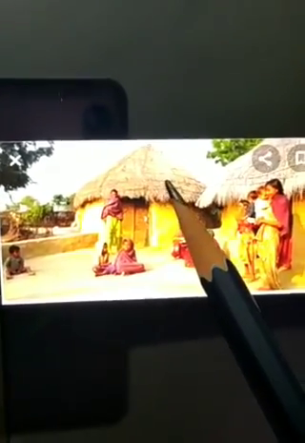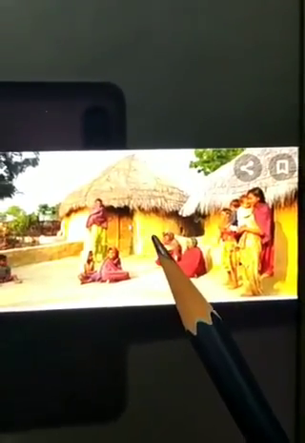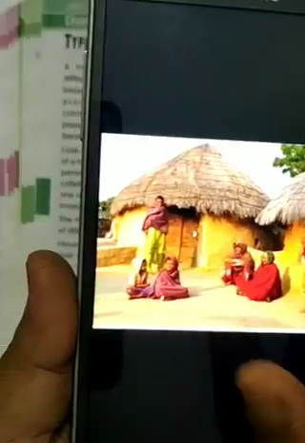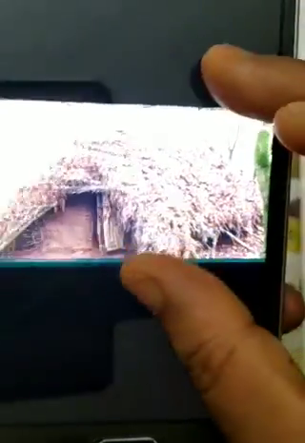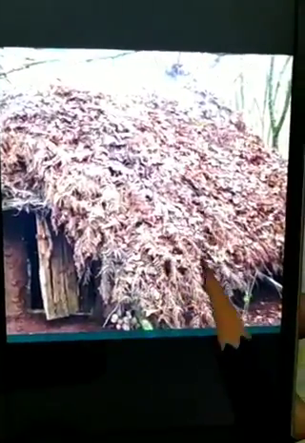These houses are known as kacha houses because the roof is made of straw and the walls are made of mud. You can see. Then here you can see the roof is made of dried leaves. So such houses are not permanent. If heavy rain falls, then it will go in water.